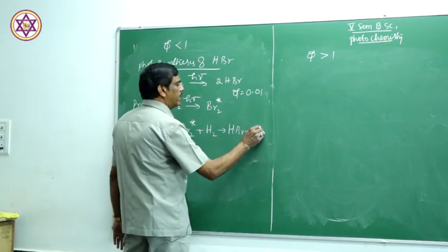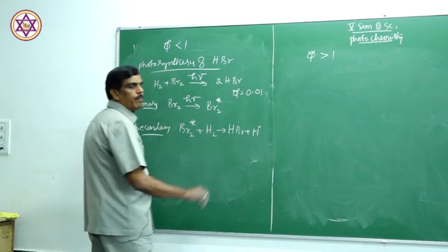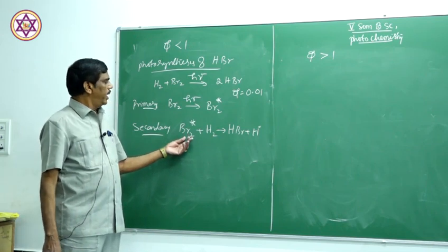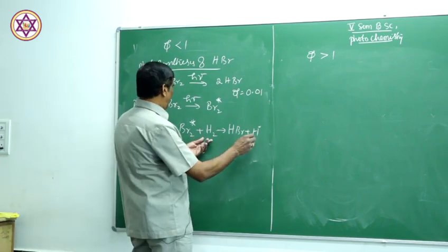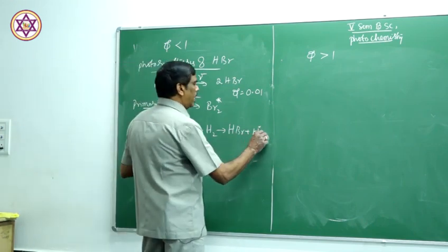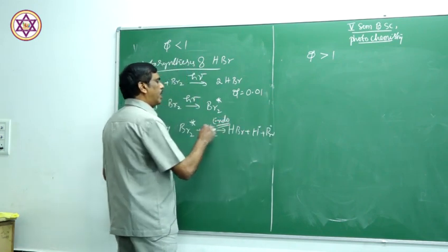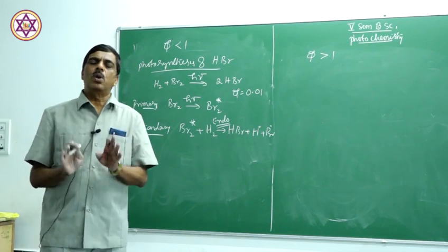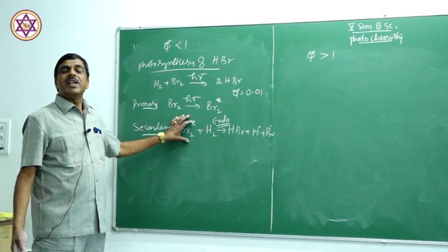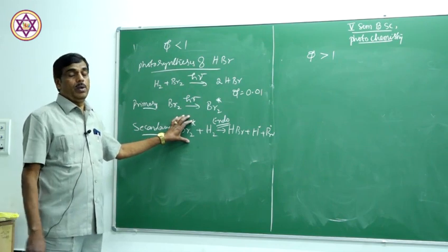This step, where the excited bromine dissociates hydrogen to form HBr, and H dot and Br dot are produced, is endothermic. That is why the quantum yield is low. In the secondary process, some steps are endothermic and deactivate the reaction. That is why the yield is low.